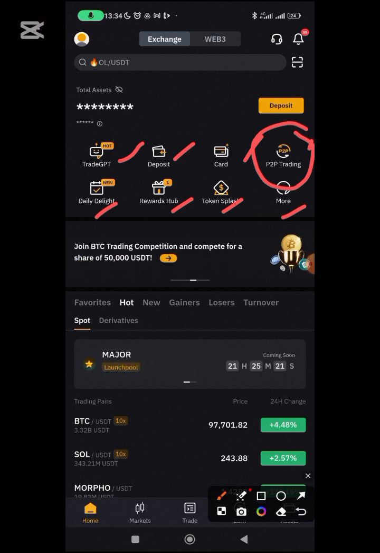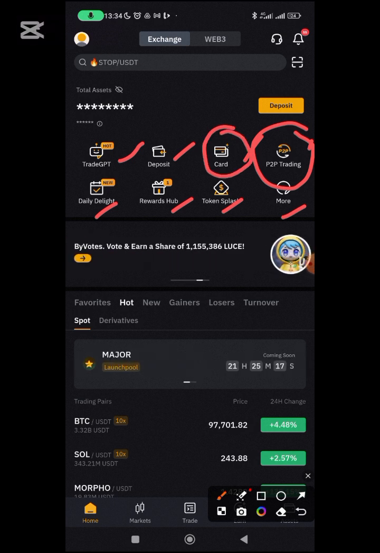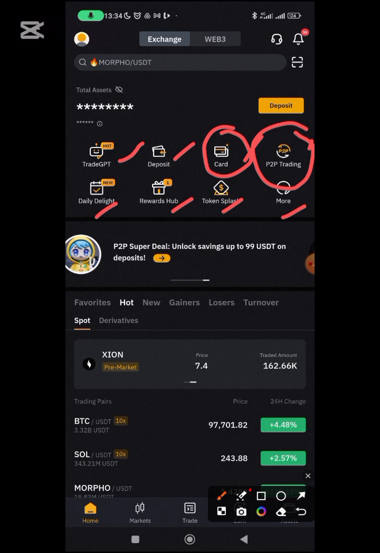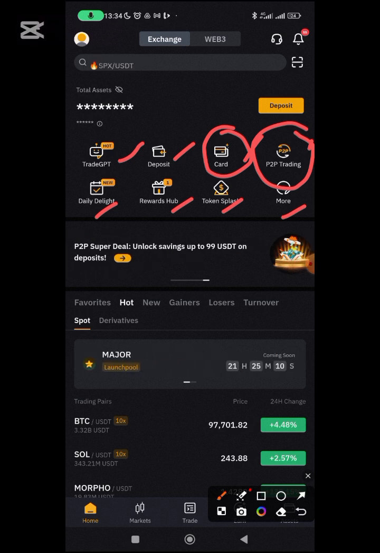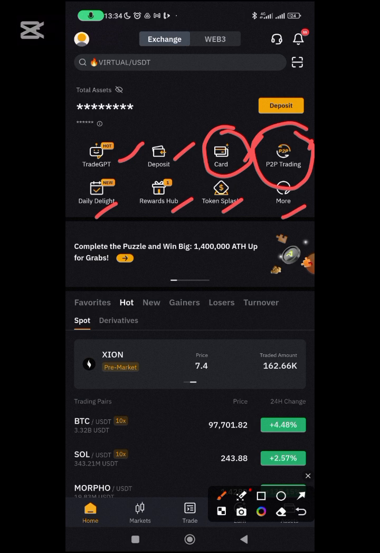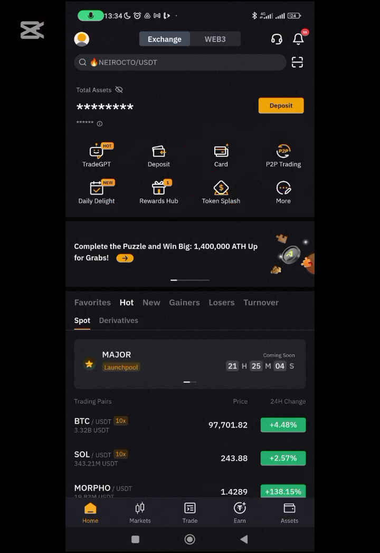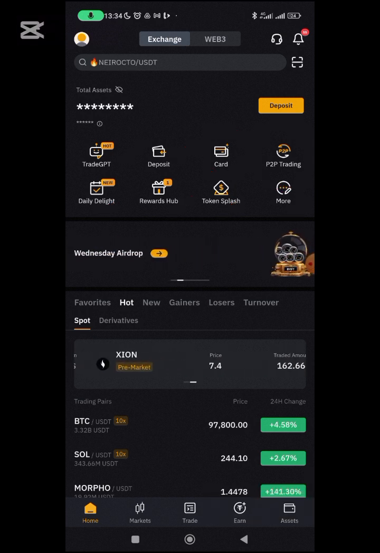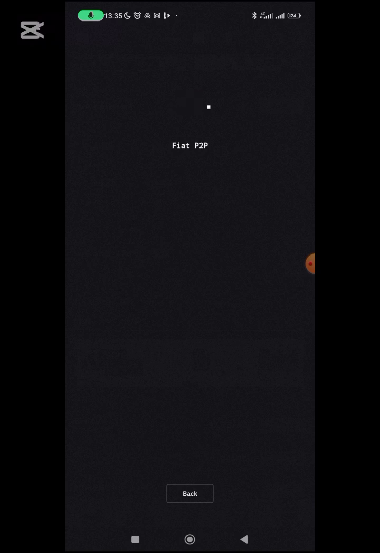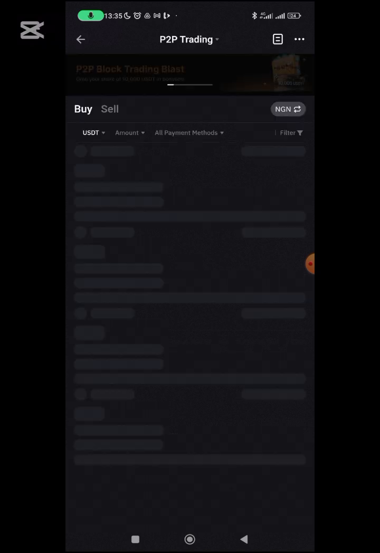That's the option that's available to most Africans. Our card options most times do not work. Do you understand? So we will not be able to do direct deposit. We just have to trade with others in the market that are willing to sell or willing to buy from us. So I would click on P2P trading. Once I click on P2P trading, it's going to take me to the market.